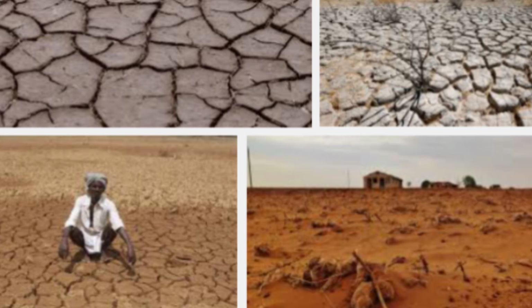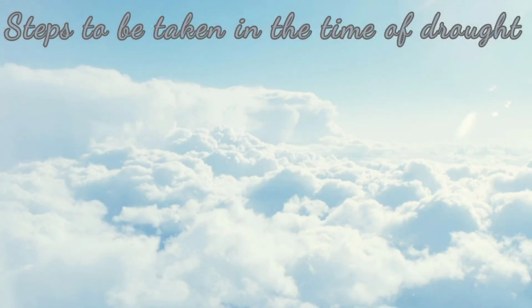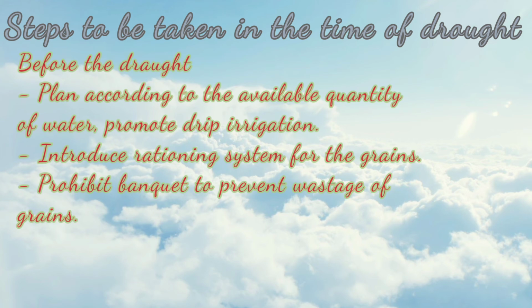Earlier, heavy casualties used to occur because of starvation in drought, but in modern times, with proper management, casualties can be prevented. Steps to be taken in the time of drought. Before the drought, plan according to the available quantity of water, promote drip irrigation. Introduce a rationing system for the grains.